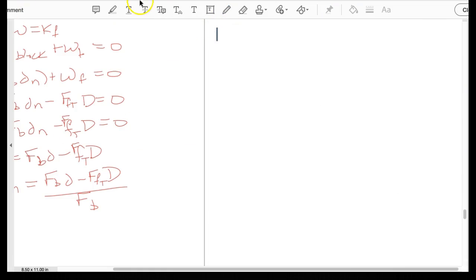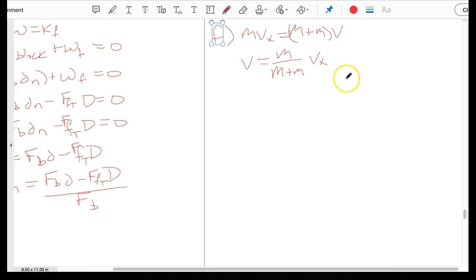All right, so to do that in letter F, this is an extremely long problem. People really struggled trying to get it done the year they gave this test, that's 2011. We're going to start this one by saying mass times the velocity in the tube is equal to the mass of the projectile plus the mass of the object that it hits times the final velocity. So our final velocity here is equal to little m over big M plus little m, multiplied times V_x.